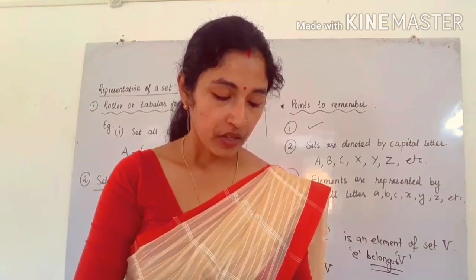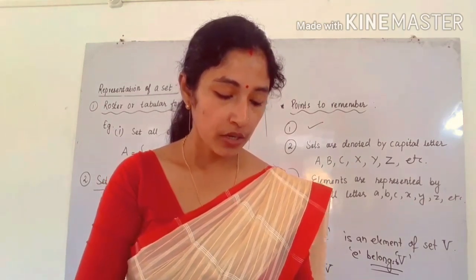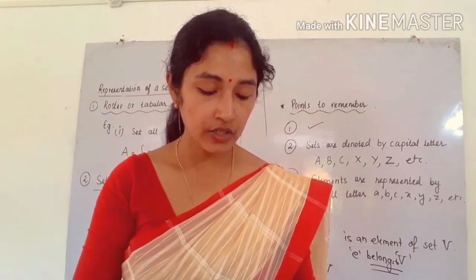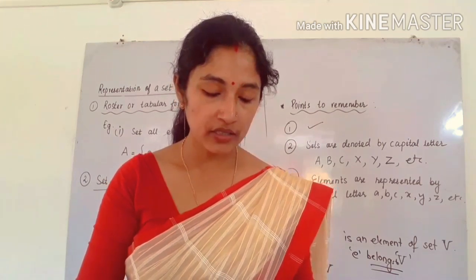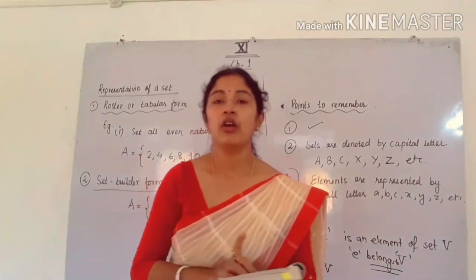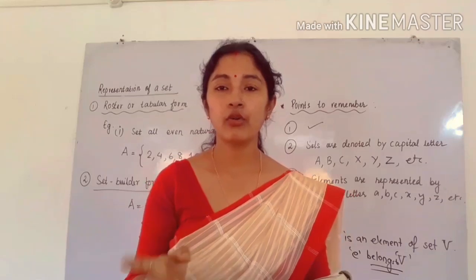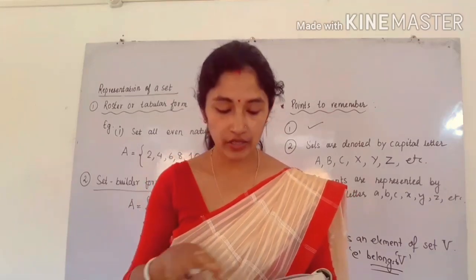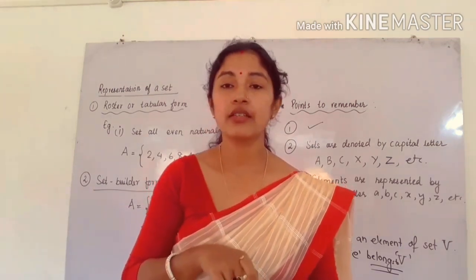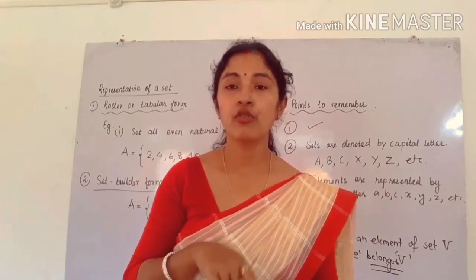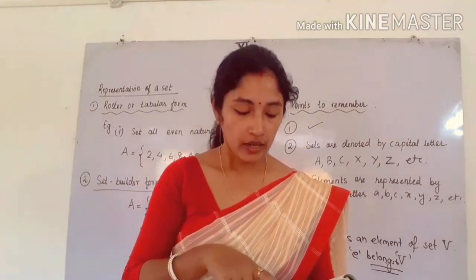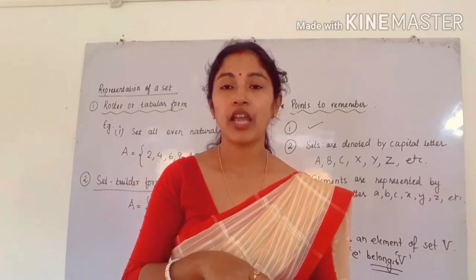Next is question 3. Write the following sets in roster form. Number 1, set A is equal to the set of all x such that x is an integer and x is between -3 and 7. We know an integer is a number that can be positive, negative, including 0. Between -3 and 7 means x is greater than -3 and less than 7.